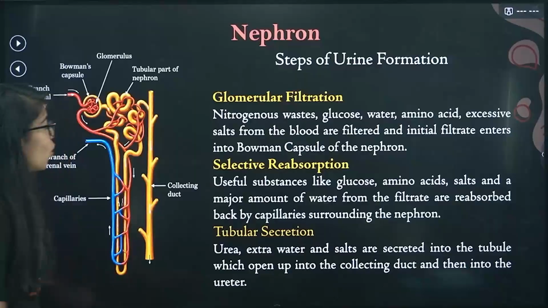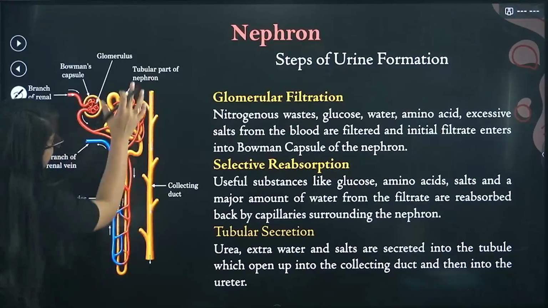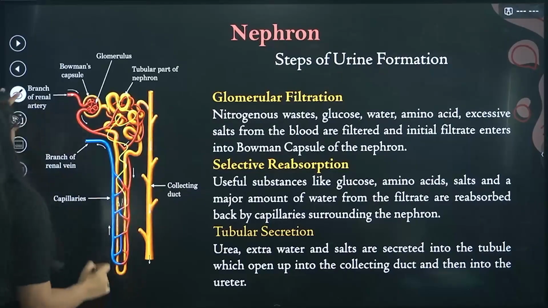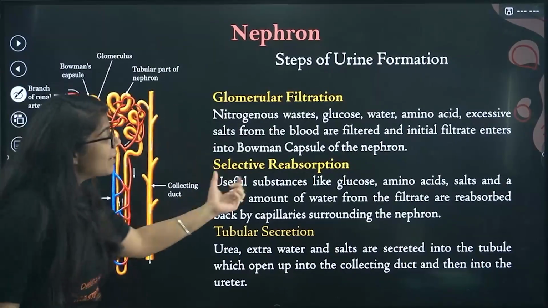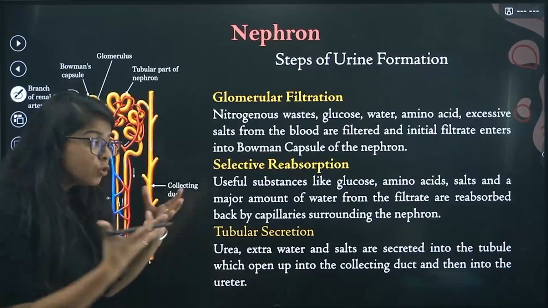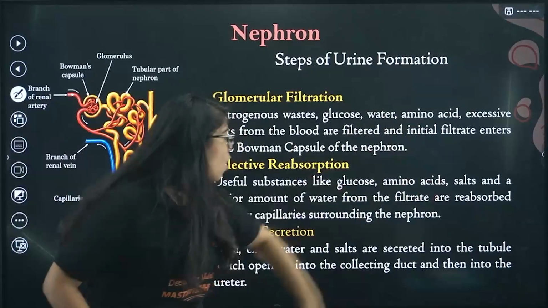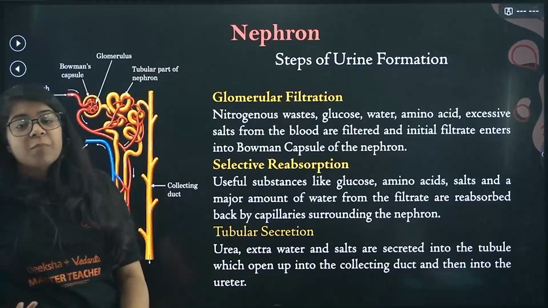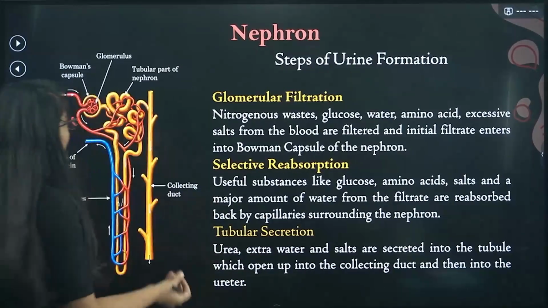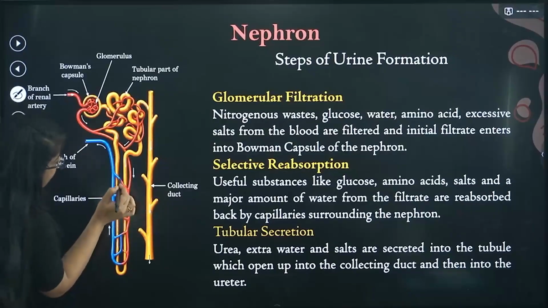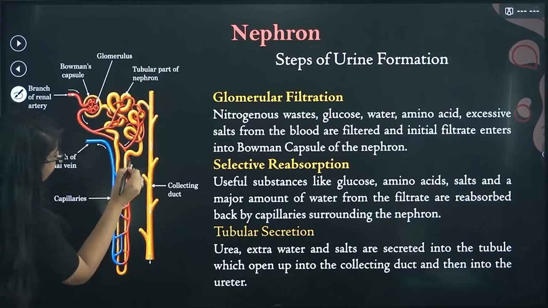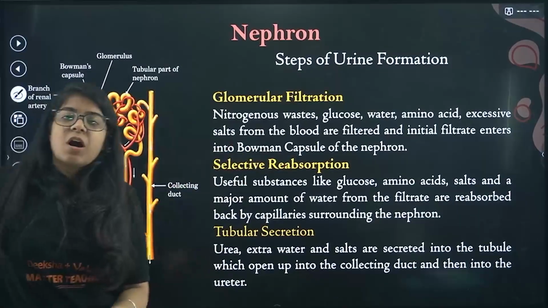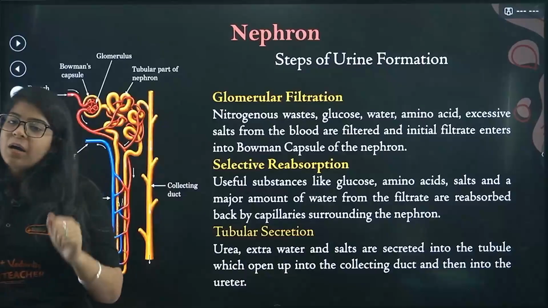I need that. So in this whole process, in this tubular part of nephron, where you see this yellow part, this intertwined part, selective reabsorption happens. That is, useful substances like glucose, amino acids, salts, and a major amount of water from the filtrate are reabsorbed back by the capillaries surrounding the nephrons. There are so many capillaries connecting this nephron back to the blood vessels. These capillaries reabsorb all the important stuff back into the blood vessels.